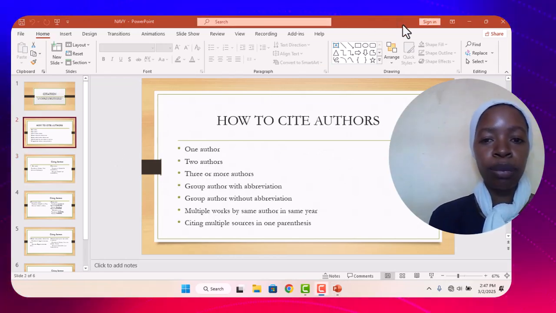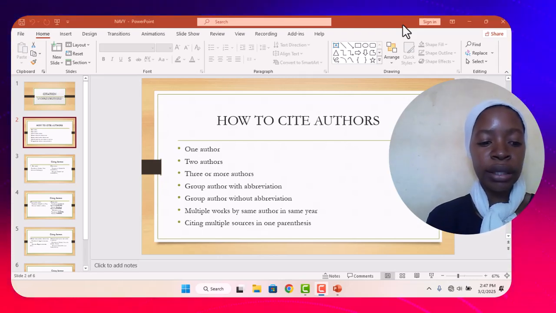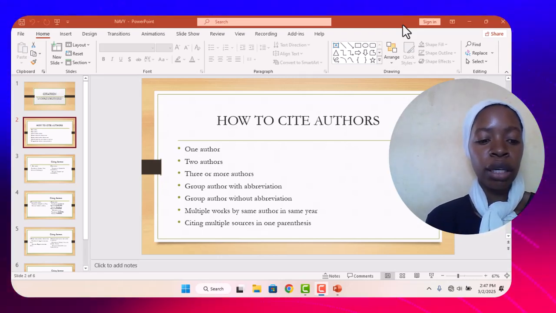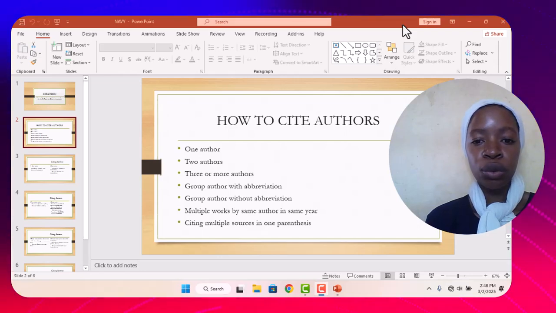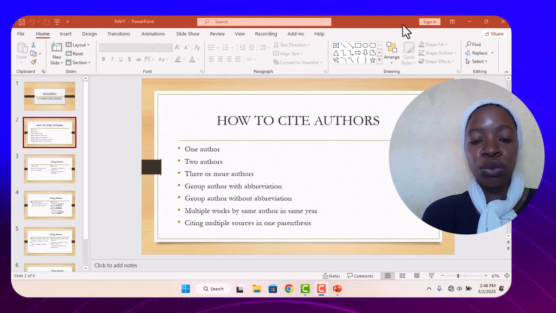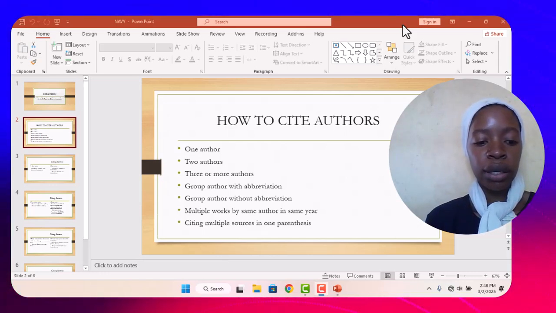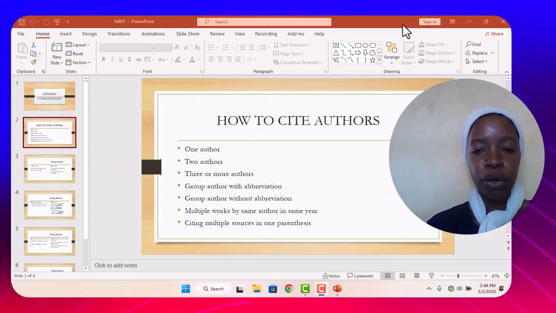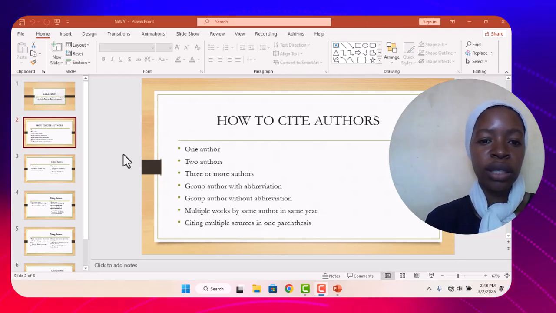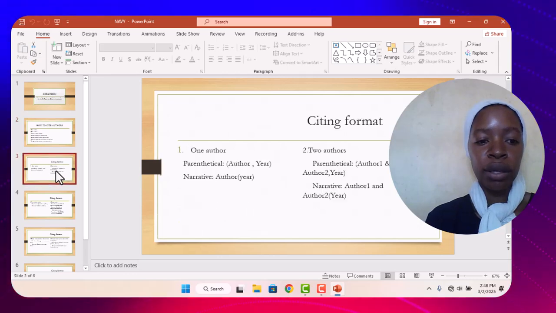So, as I've told you about the narrative and the parenthetical, the rules that govern them, and I've shown you how they can look. Now in citing, there are different ways of citing according to the number of authors in the reference. Here, when we have one author, you cite it in this way, the way I've laid it out for you, the way you're seeing it there.